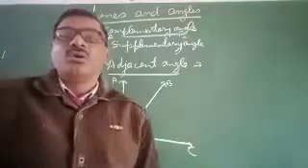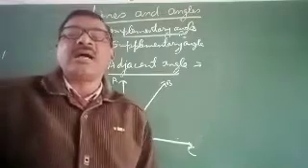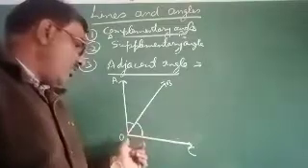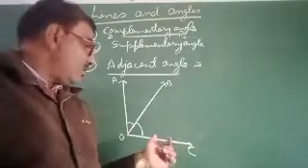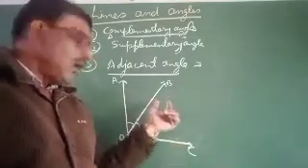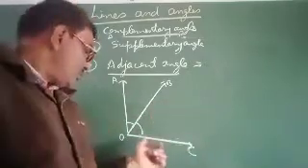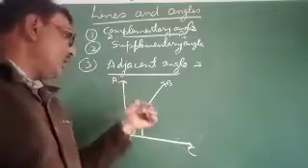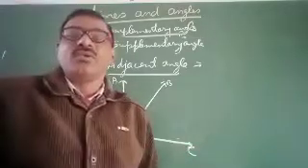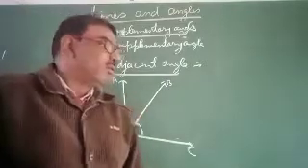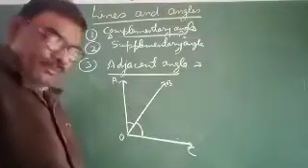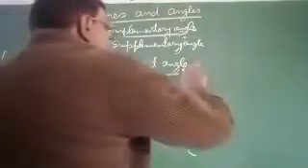So what are adjacent angles? Adjacent angles are those angles which have a common arm and a common vertex, and the other arms are opposite to the common arm. This is the common arm, then these arms OC and OA are opposite to the common arm. So these angles are called adjacent angles. Now linear pair. What is a linear pair?